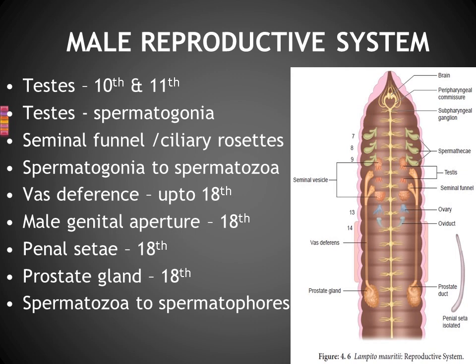Fine. Okay. So this testis is present in segment numbers 10 and 11. Can you watch segment numbers 10 and 11, where one finger-like projection is there, like fingers? That is known as testis.